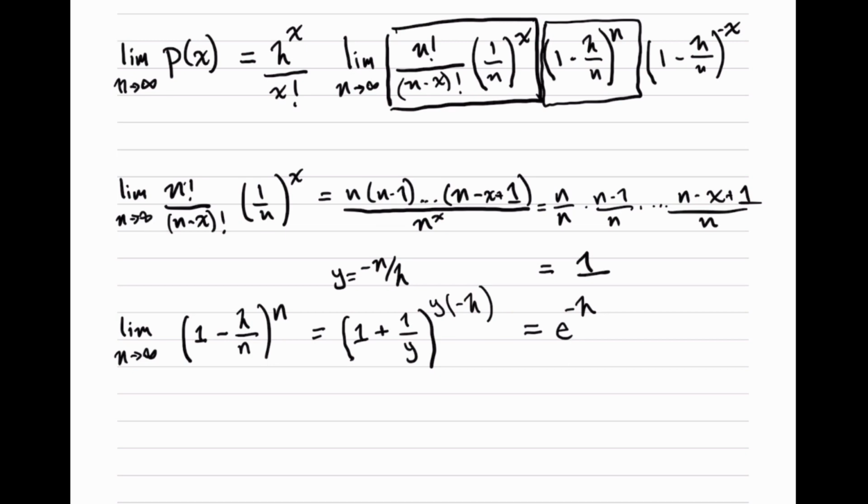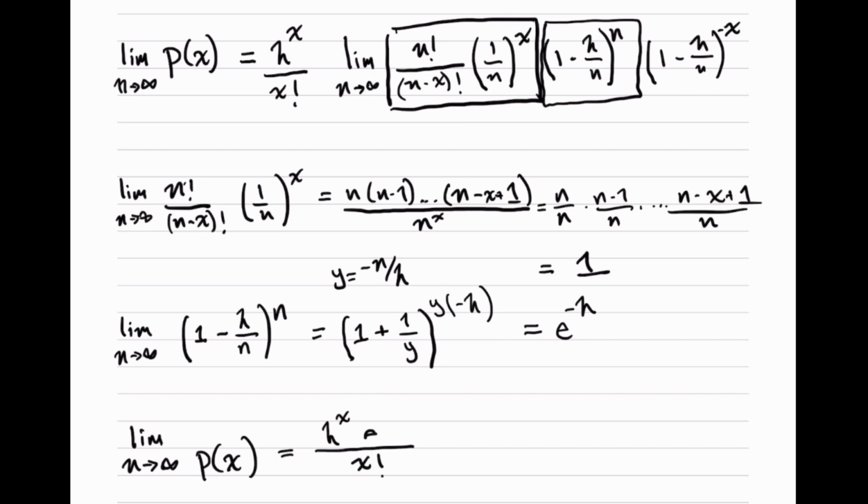So finally, we notice that because our last term, 1 minus lambda over n to the negative x, just goes to 1 as n goes to infinity, the only surviving term is our e to the negative lambda, so we combine it with what we pulled out previously, which was lambda to the x over x factorial.